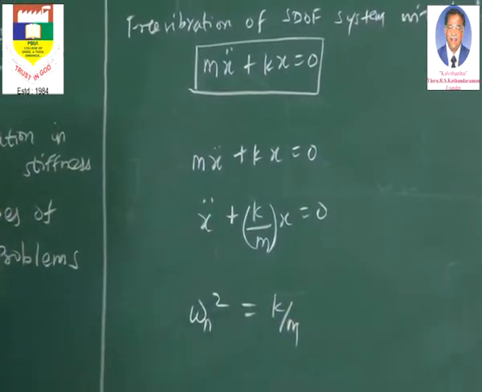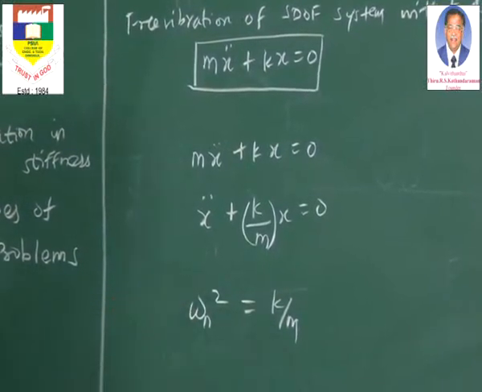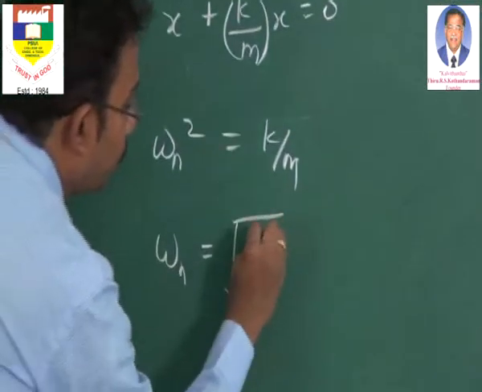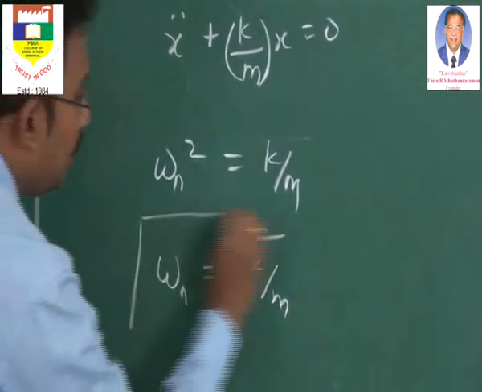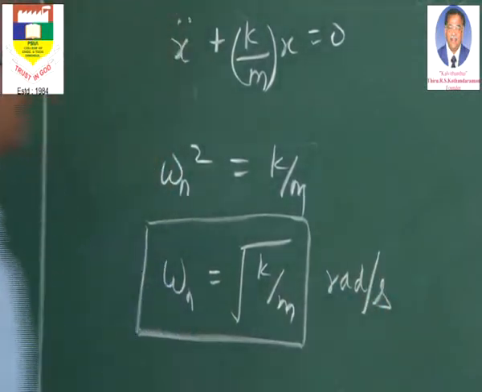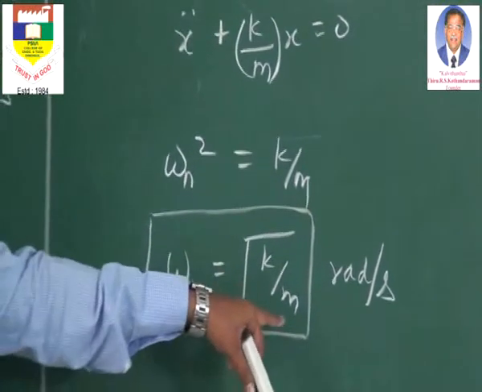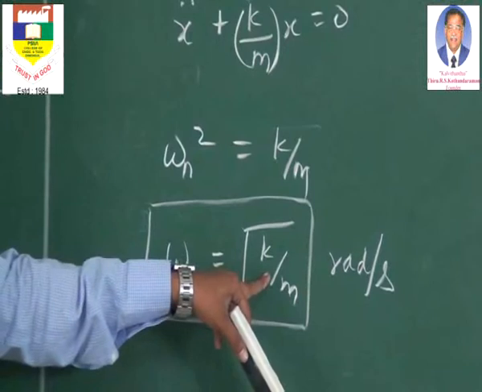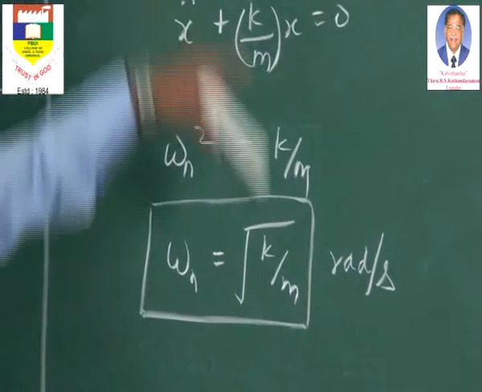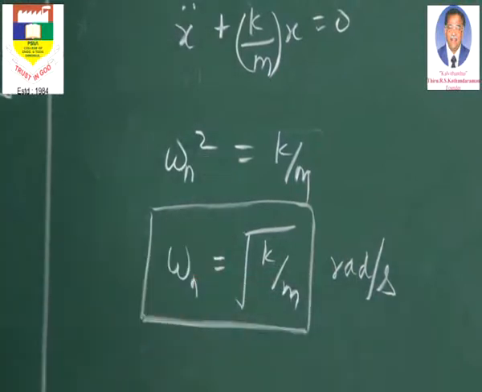What is this omega n? It is a Greek symbol which denotes the natural angular frequency. Omega n is called the natural angular frequency, and it is nothing but the square root of k by m. As it is angular frequency, it is represented in radians per second. Here k is the stiffness of the system or the spring, and m is the mass of the body or the single degree of freedom system, and it is expressed in radians per second because it is angular frequency.